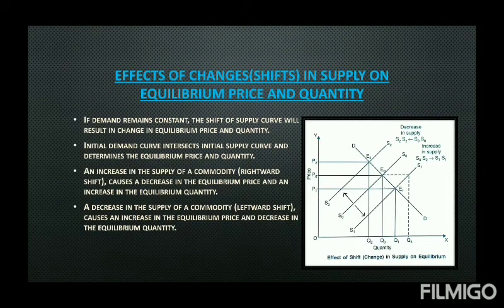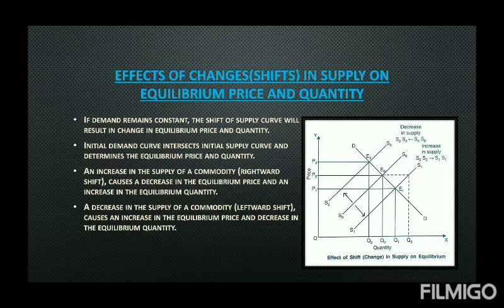So effects of changes in supply on the equilibrium price and quantity is our next topic. Here you can see on your screen, when demand remains constant, then supply curve shifts, and that can also affect the equilibrium price and quantity in many ways. See here in the diagram, DD is the demand curve and SS0 is the initial supply curve. Both of them intersect at point E0, which is the equilibrium, and as a result, the equilibrium price and quantity are P0 and Q0 respectively.